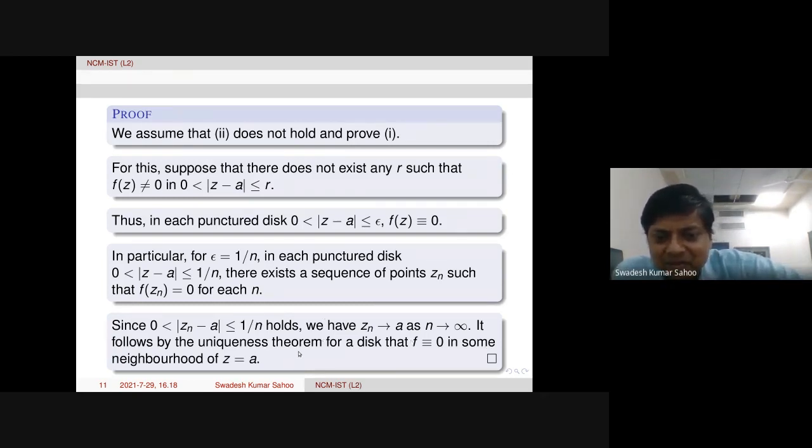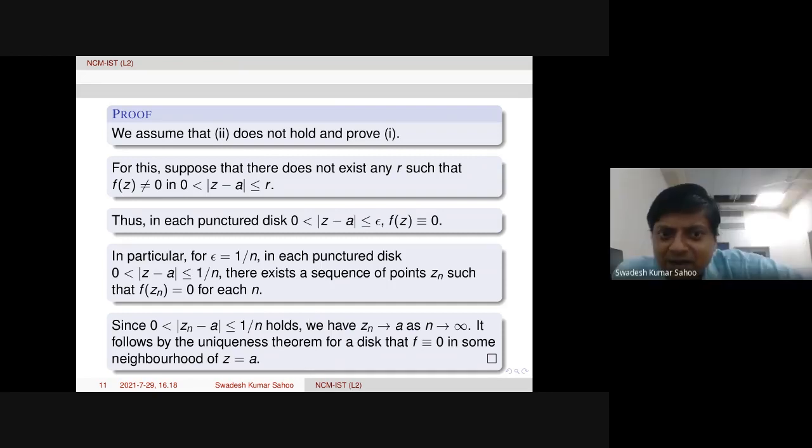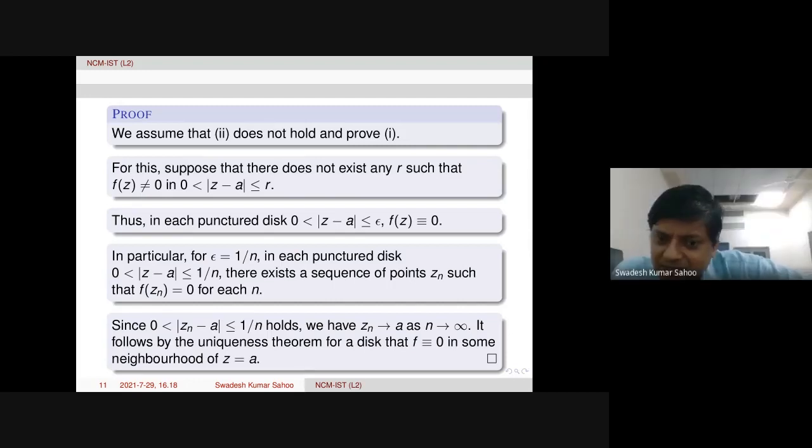My question is this only: in the uniqueness theorem, do we take that sequence outside the domain, or should it be inside the domain? Inside. Okay, so suppose I fix any n. How can we ensure that all the Zn are in that domain? The Zn are the zeros of the function, so by definition of the function, zeros have to be inside the domain.